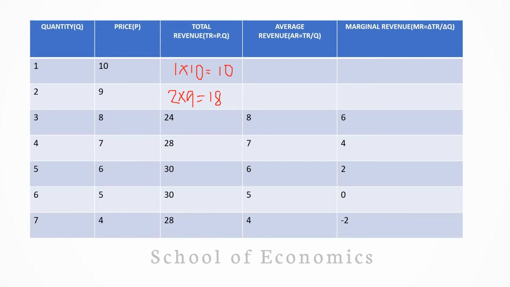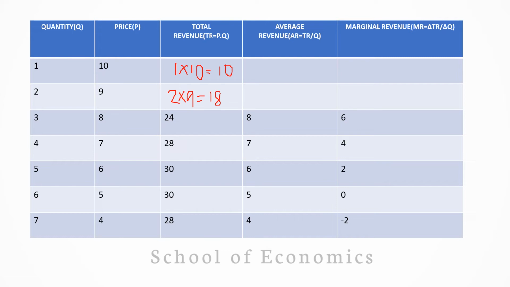So if you look at the trend of value of TR, then you can observe that TR is initially increasing up to the price 5, and then it is gradually decreasing. That means TR initially increases, then maximizes, and then falls after rupees 5. And for this reason, TR curve is inverted U-shaped.